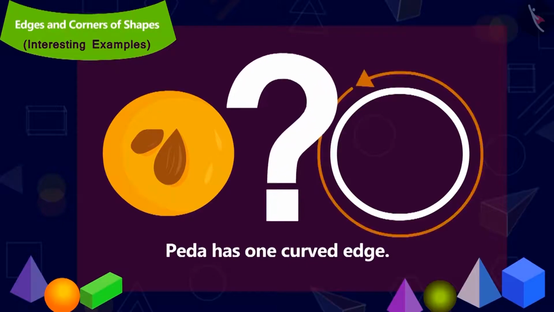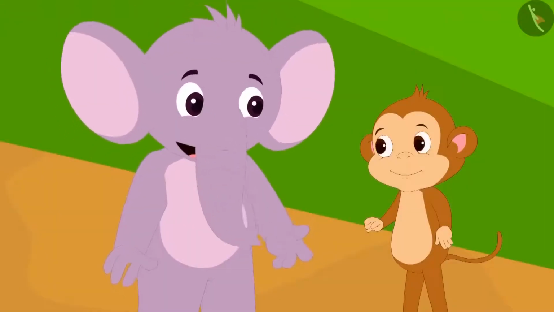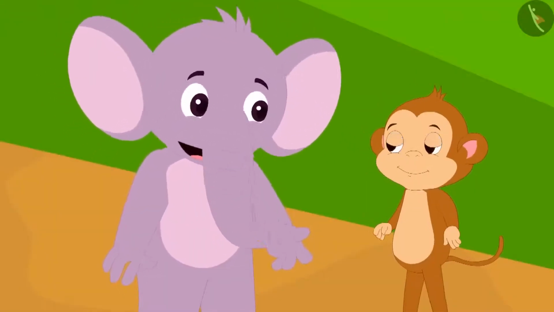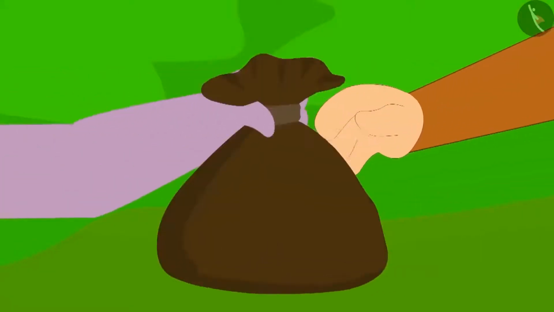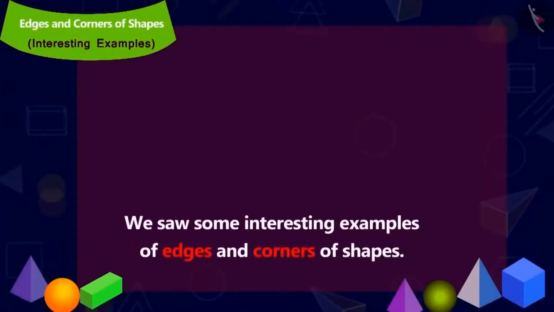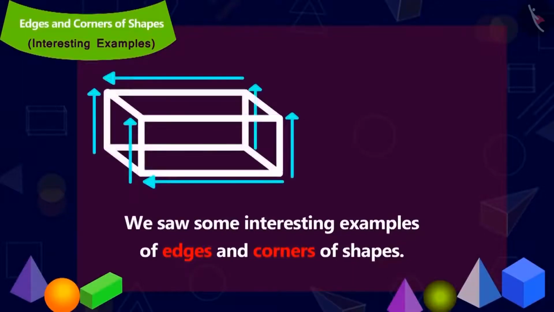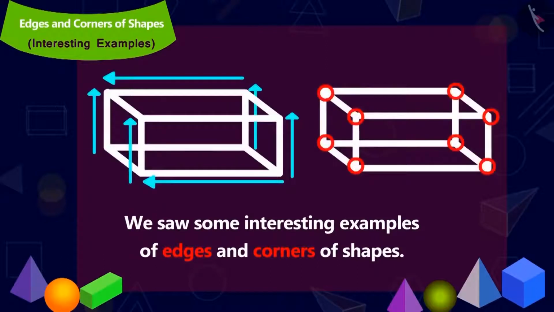And corner? Yes, a peda does not have a corner. Appu explained the correct answer to Babban and took money for the peda from him. At last, Babban learnt a lesson. Children, in this lesson, we saw some interesting examples about the edges and corners of shapes.